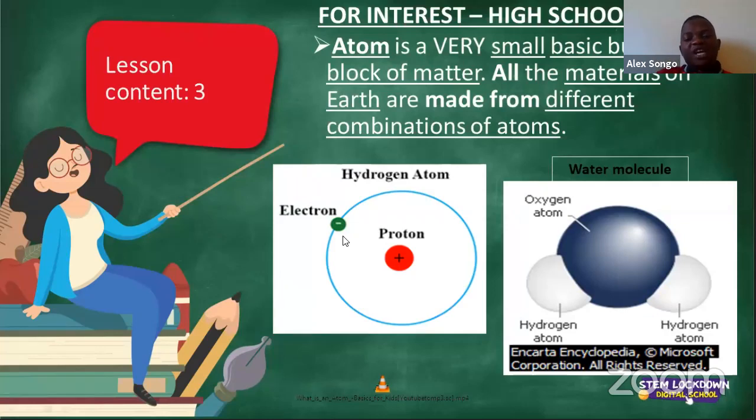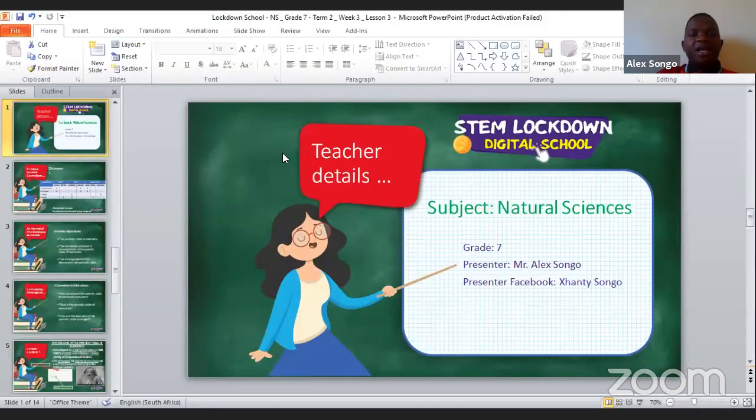So in the basic structure of a hydrogen atom, you would find a proton, which is positively charged. You will find an electron, which is negatively charged, excuse me. Now they are both 1-1 in terms of their charges. Ladies and gentlemen, I want to show you a video so that can better explain what we are talking about here.